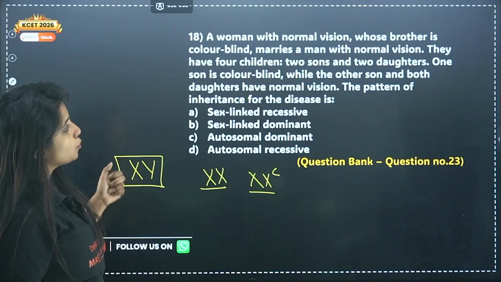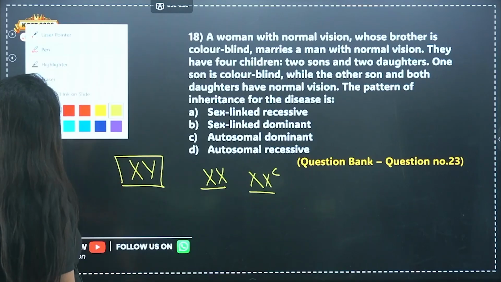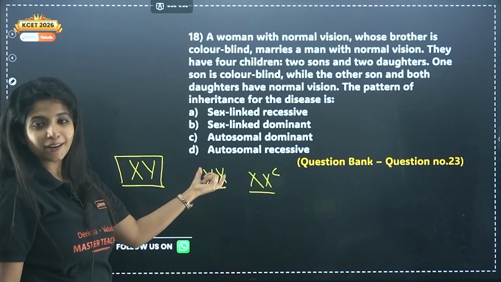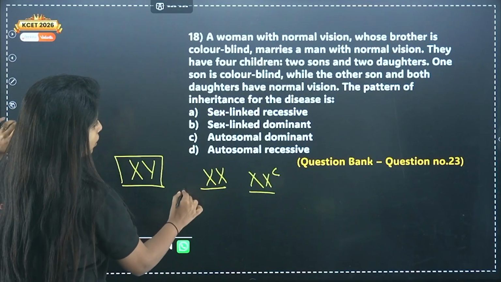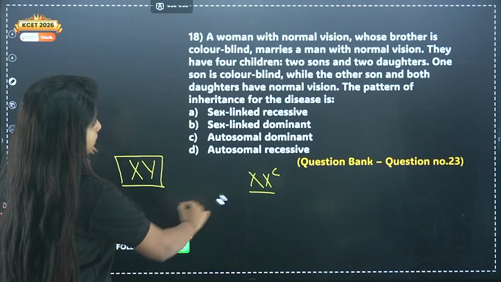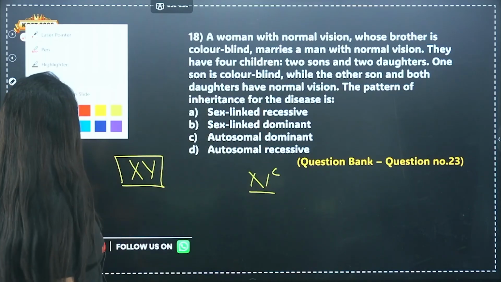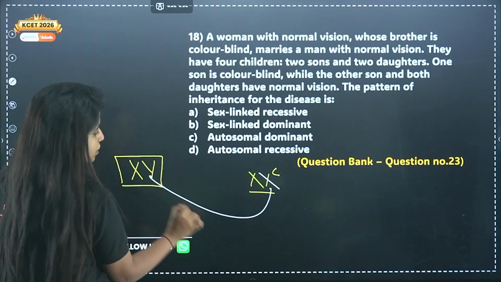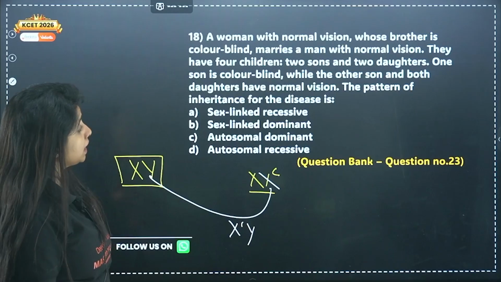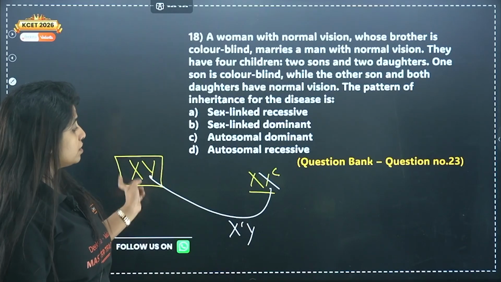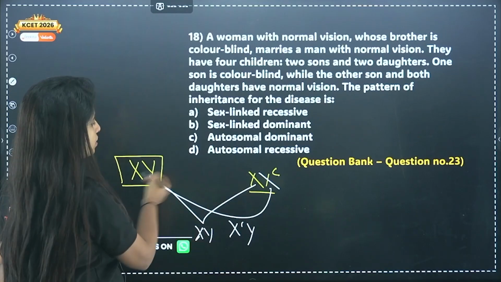They have 4 children, 2 sons and 2 daughters. One son is colorblind. If the son is colorblind, the female cannot be like this. The female has to be like this. So let's remove this. One son is colorblind. That means this chromosome and this chromosome came together. The other son and both the daughters have normal vision. The other son is the one which is formed like this, and the daughters have normal vision.